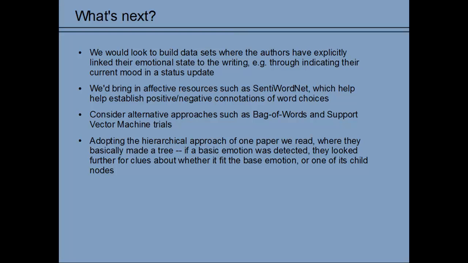We'd utilize effective resources like SentiWordNet, which help establish positive or negative connotations of word choices. We'd consider alternative approaches, such as Bag of Words with support vector machines. Finally, we'd adopt an approach taken by the authors of one paper we read. They had built an emotion tree. If a basic emotion was detected, they looked further for clues about whether the text best fit the base emotion or whether the algorithm should proceed to explore the base emotion's child nodes.